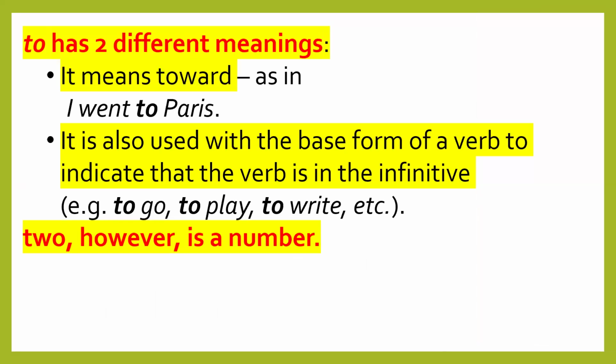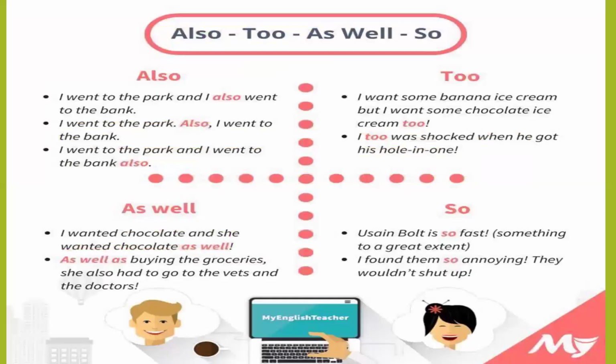So to has two different meanings. It means toward, as in I went to Paris. It is also used with the base form of a verb to indicate that the verb is in the infinitive: to go, to play, to write. So to, which is a preposition, means towards and indicates direction. It is also used with the base form of verbs and it becomes the infinitive: to plus base form of verb. And about two, two is a number.